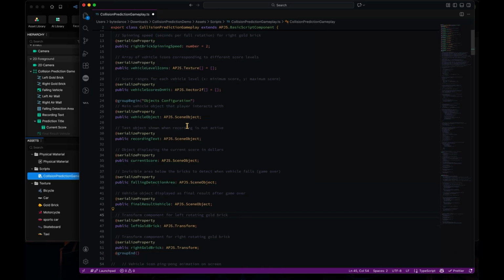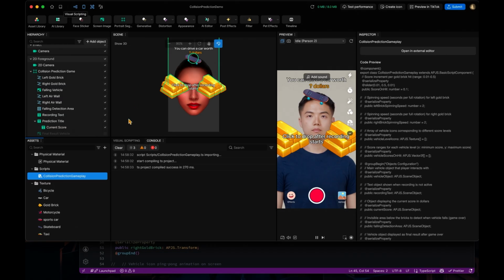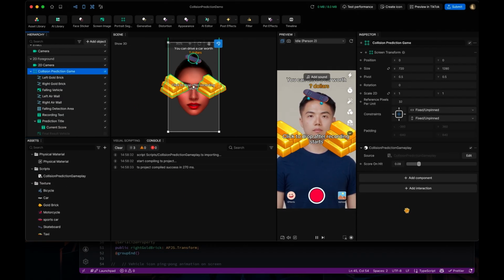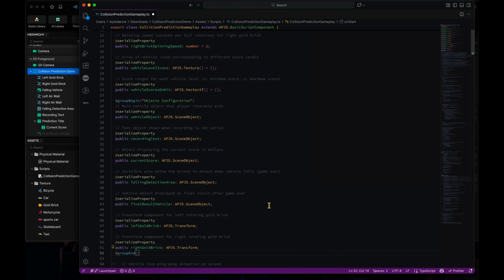That means the ranges for each of these vehicle levels, how many hits you will need to be in this level.